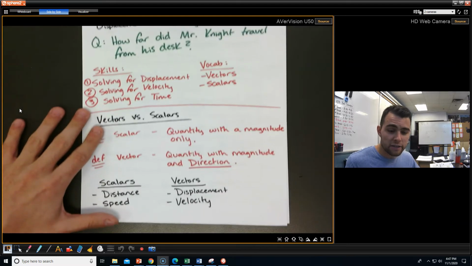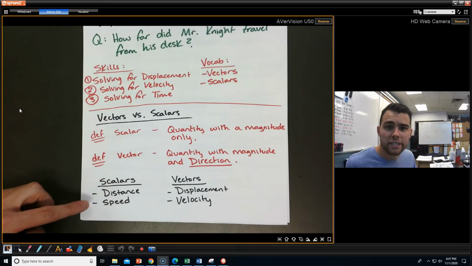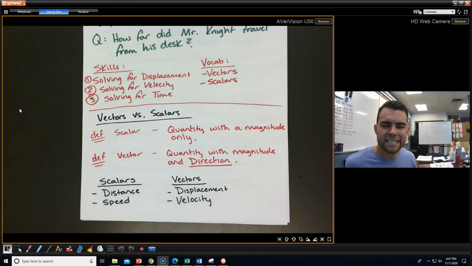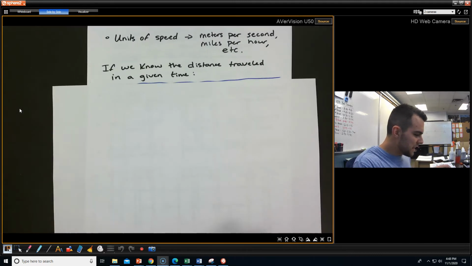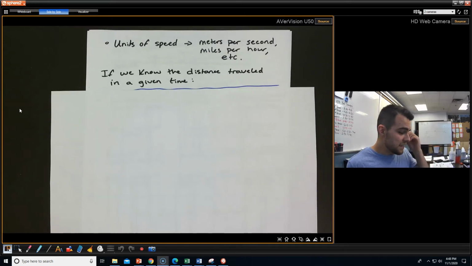Here are some scalars and vectors, right? Scalars: distance and speed, whereas vectors are displacement and velocity. We are really looking at distance and displacement in that last example. So my distance was 16 meters. I did travel that, but my displacement was actually 0 meters. And we're going to talk about that more in just a little bit. So I said that speed is a scalar quantity, but velocity would be the vector quantity. We'll talk about that in a little bit.